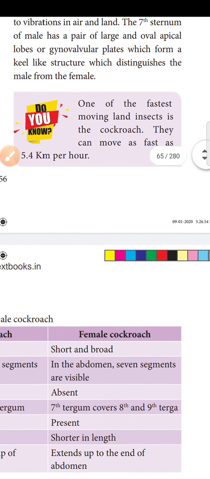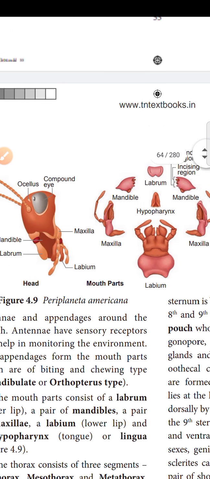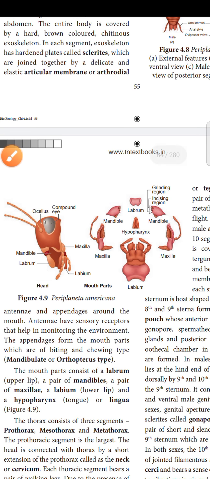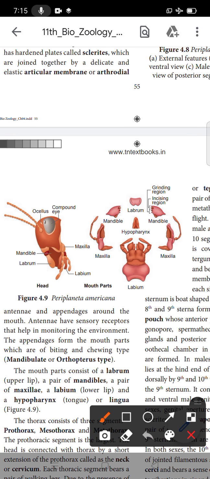Okay, now let us see the diagram. This is the diagram of the head and mouth parts of the cockroach. All of you see the head. In the head, the labrum is present, mandible also present, and labium also present. Maxilla is present and ocellus present. Compound eyes are also present. Then the mouth parts.